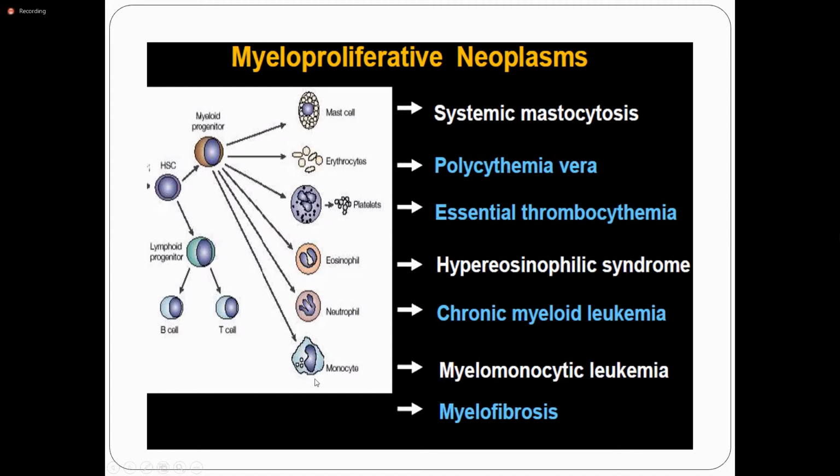If there is an abnormality in the monocyte lineage, it gives rise to chronic myelomonocytic leukemia. And when there is fibrosis in the bone marrow and pancytopenia, it is myelofibrosis.